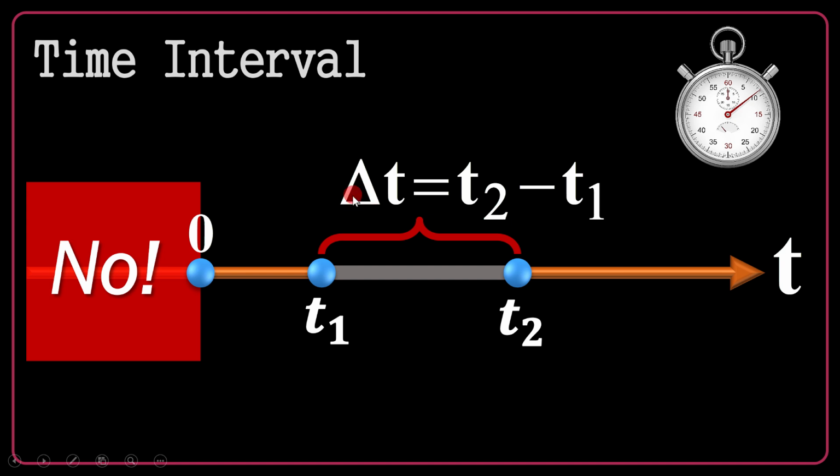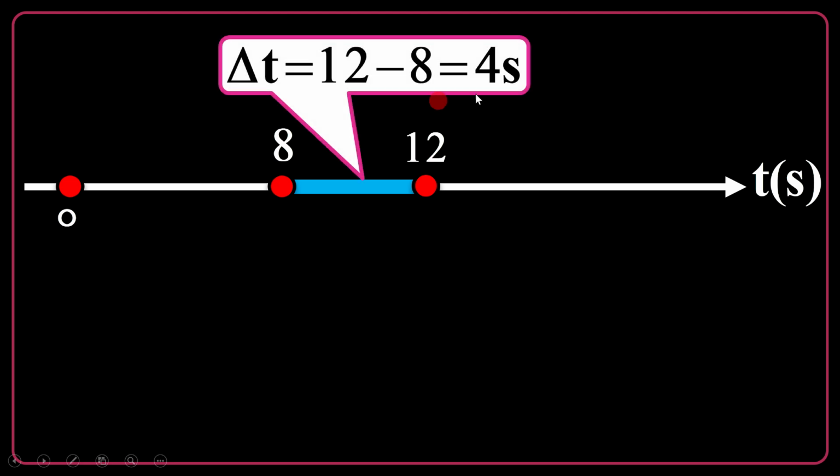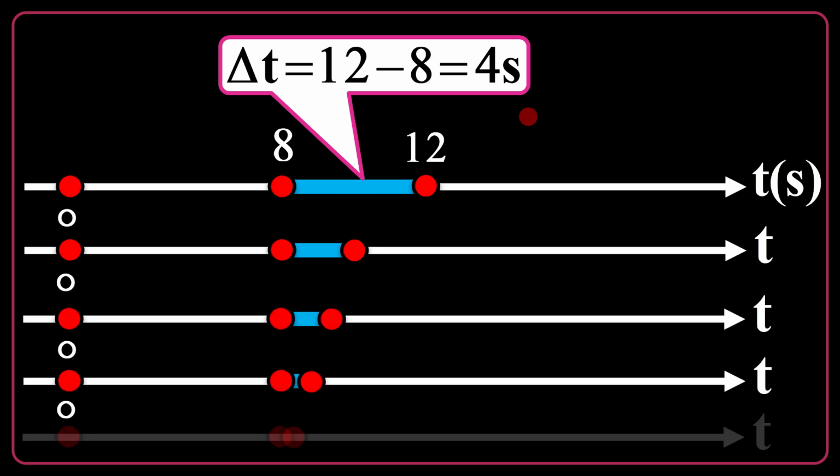Delta, mostly in physics, indicates change. For instance, suppose that delta t is 4 seconds. An event starts at t equals 8 and ends at t equals 12. So the time interval is 4 seconds. What if the time interval gets smaller? It's not that big a problem. Yeah, it could be smaller and smaller and smaller.